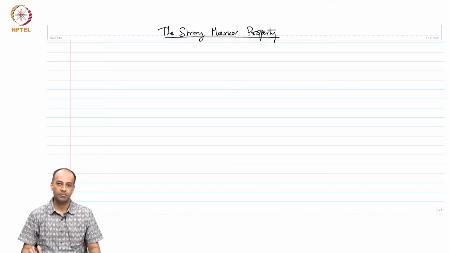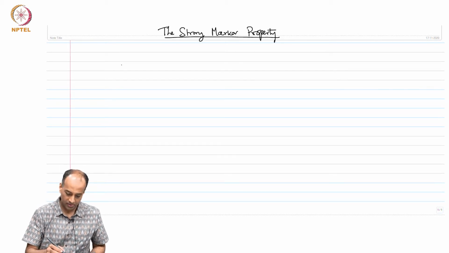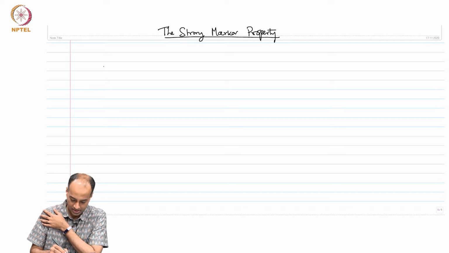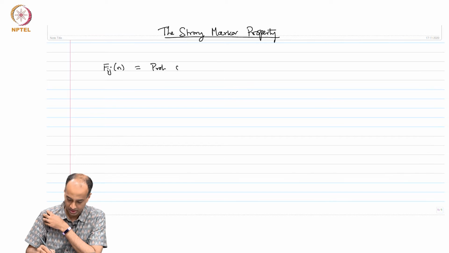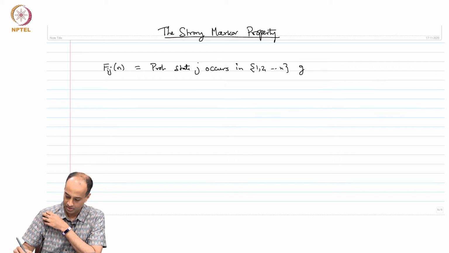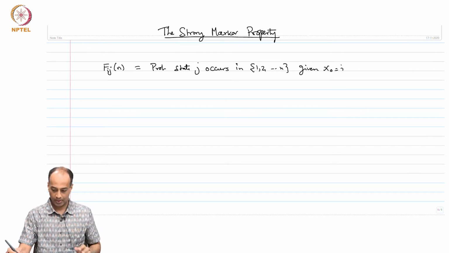Welcome back. In the previous module, we were looking at first passage times and recurrence times. If you recall, for states i and j, we defined Fij(n) as the probability that state j occurs in time 1 through n, given we started at state i.